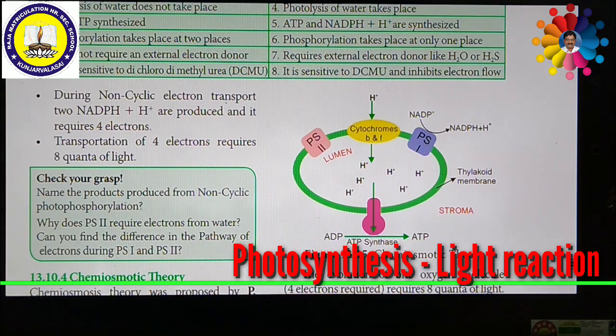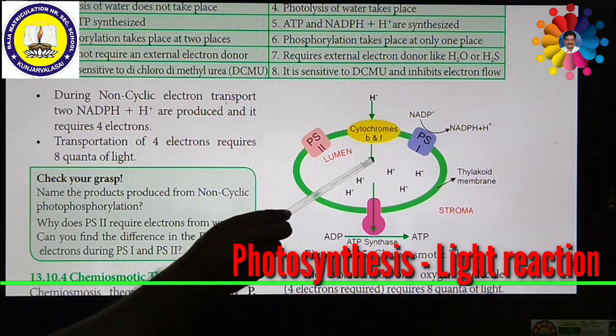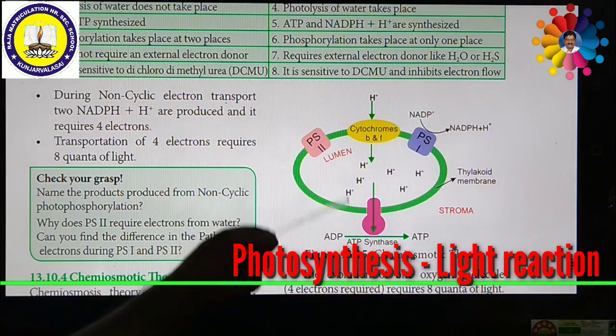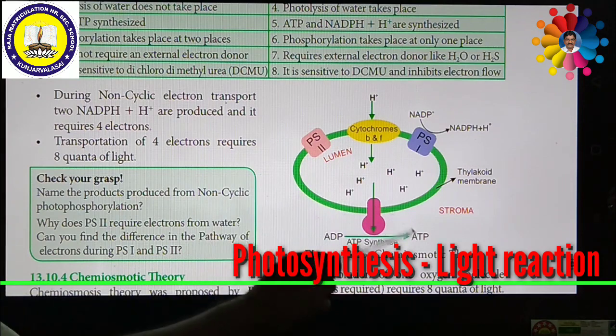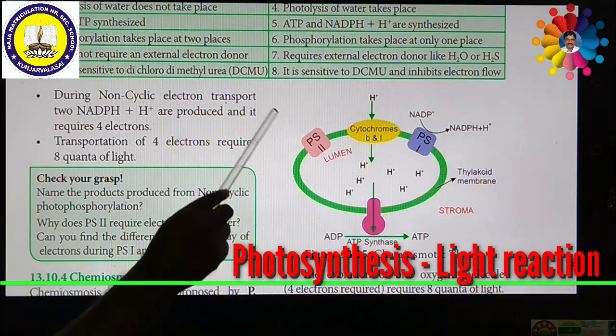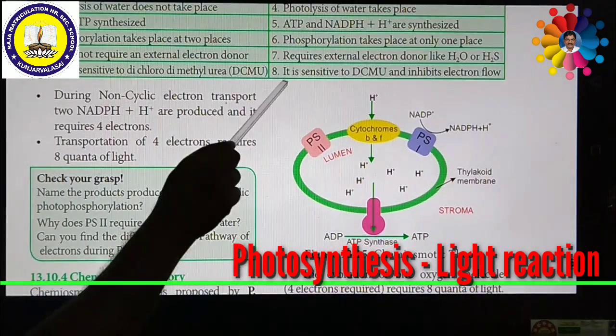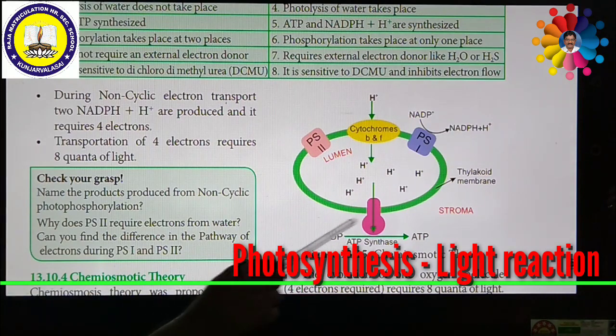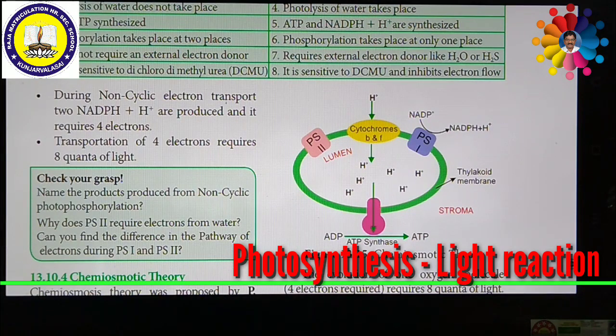The proton motive force created inside the lumen of the thylakoid membrane, or the chemical gradient of H plus ions across the membrane, stimulates ATP generation. Due to the movement of protons from the inner to the outer side, ATP is synthesized. This is called phosphorylation. Synthesis of ATP is called phosphorylation. As it takes place during photosynthesis, by the absorption of sunlight, it is called photophosphorylation. So this is called the chemiosmotic theory.